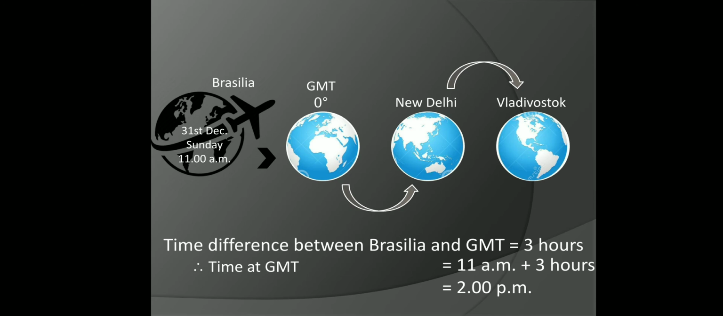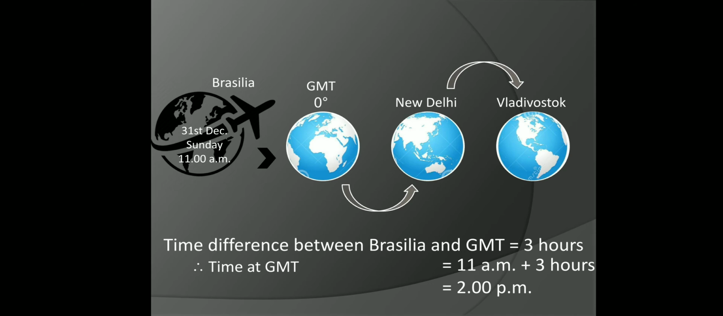Understand this question very calmly, children, to make it very clear to you. This diagram is shown to you. Just see it very carefully. Here the plane is at Brasilia, that is 31st December, 11 a.m., the plane is leaving. Here is GMT, that is 0 degree. Here is New Delhi in India, again 5 hours 30 minutes ahead. And here is Vladivostok, which is in Russia. Correct? Now we'll see the time difference. So read whatever is given here and you will understand it, children.